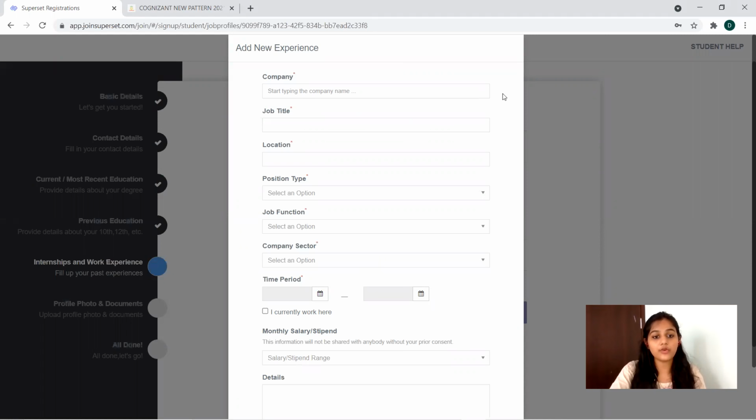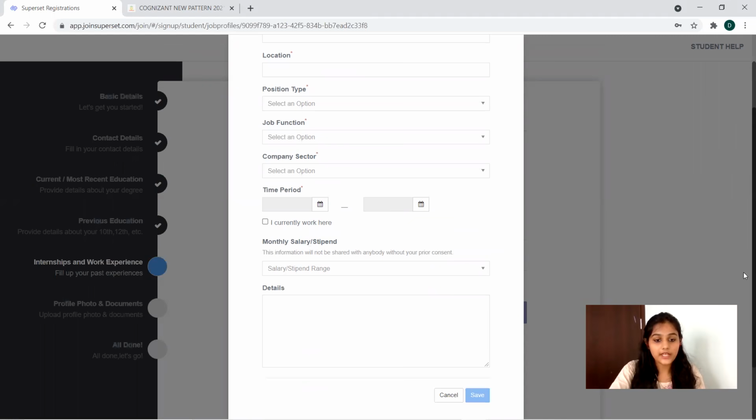Else, you can go for the company, job title, location, position type, job function, company sector, time period, monthly salary, stipend, then every detail regarding the internship. If you have to give some details, we worked on this, we worked on that, everything in detail. After that, you can save. So these are the details that you have to fill under this. If you have internship experience, you can apply, else you can uncheck the box.